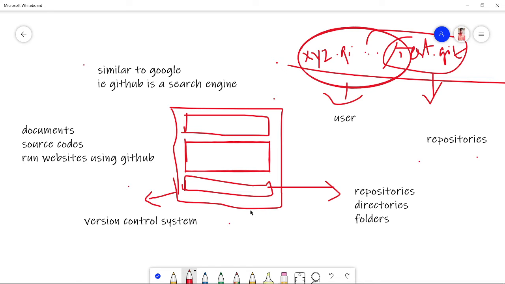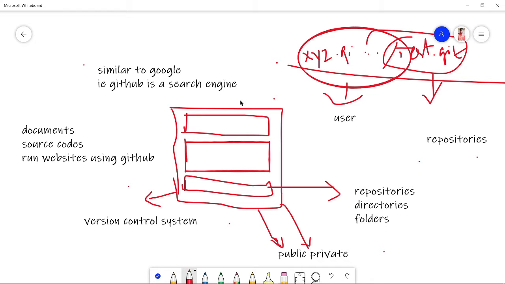You can save those source codes in GitHub in two modes: one is public and the other is private. When it is public, anyone with internet can access it if they know the username or the repository name. When it is private, only that particular organization's authorized people, or only the owner of the GitHub user account, can access it. No one else can. This is mainly used for remote source code access.